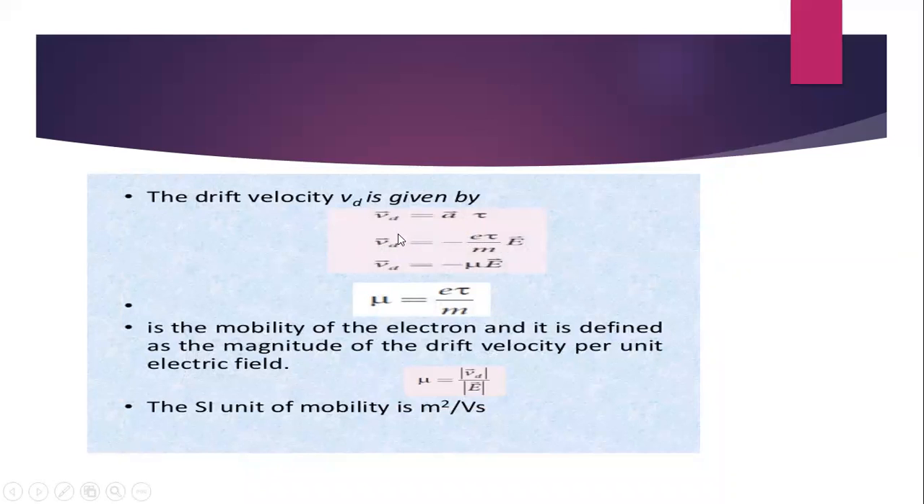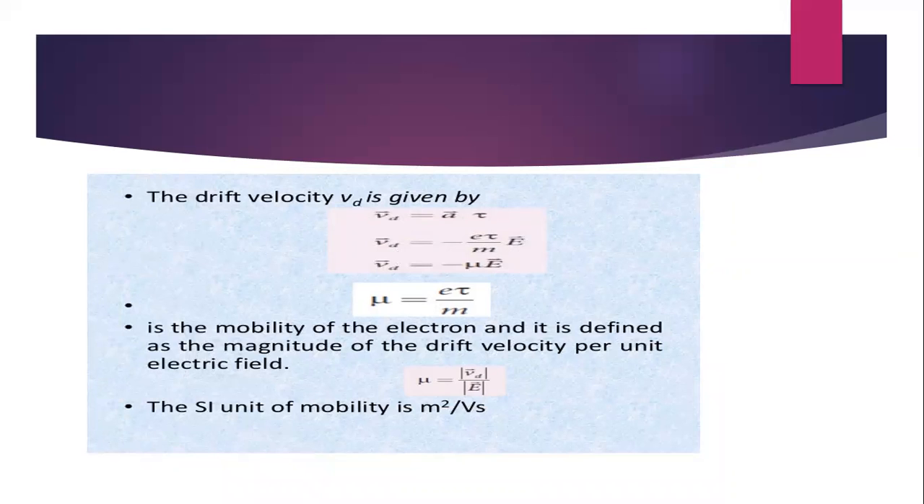Drift velocity is given by the expression Vd, where Vd stands for drift velocity. Vd vector is equal to a vector into tau. So the a vector expression is substituted and we get an expression for drift velocity, that is Vd vector equals minus e tau E vector by m. Here e is the electron charge, tau is the relaxation time, m is the mass of the electron, and E vector is the electric field. Electric field is a vector quantity, and drift velocity Vd vector is also a vector quantity. The negative sign tells us that electrons are drifted in a direction opposite to the electric field.